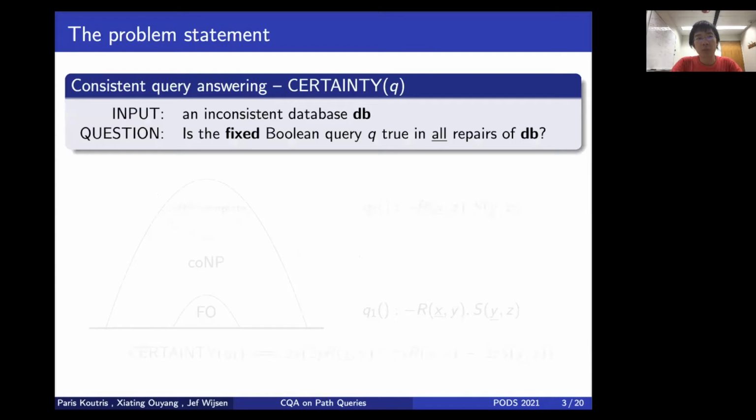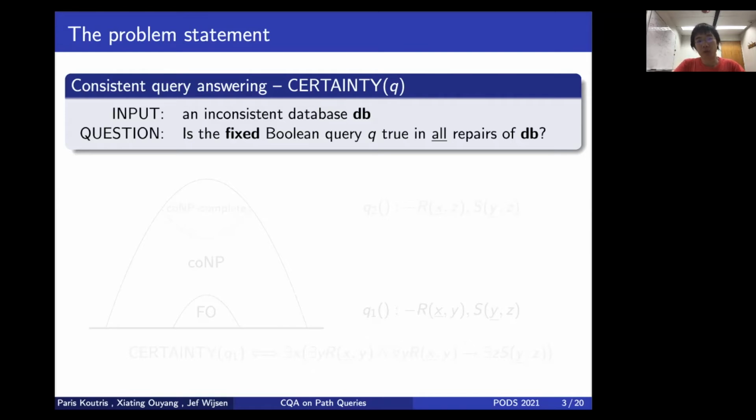We consider the problem of consistent query answering for some fixed Boolean query Q, which we denote as CERTAINTY(Q). The input to this problem is an inconsistent database, possibly violating the primary key constraint. And the question we want to ask is: is this fixed Boolean query Q evaluated to be true in all possible repairs? This is interesting because if we could answer yes, that means no matter how you repair the database, the answer will still be yes. So in some sense, there's no need for you to repair it.